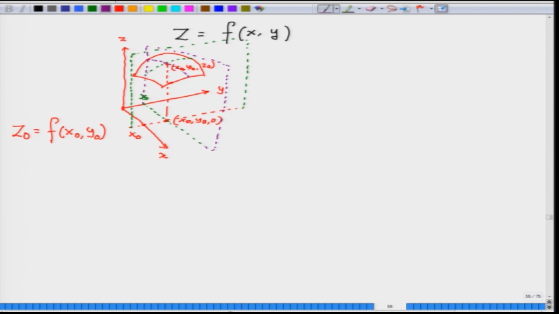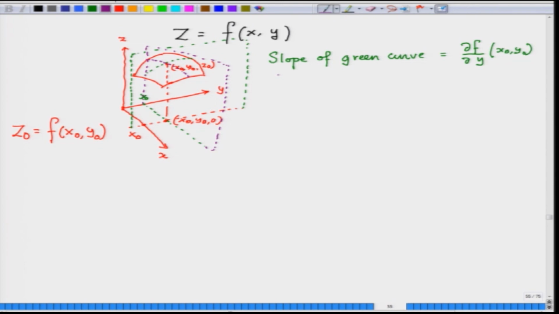So, the slope of the tangent, slope of this line when x naught is fixed, slope of the green curve is nothing but the del f del y evaluated at x naught y naught, because here x naught is kept fixed.